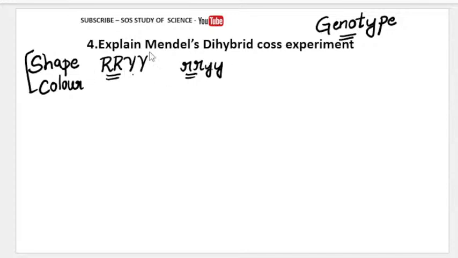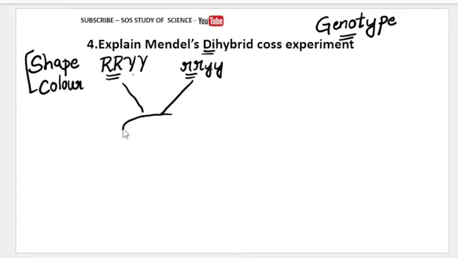Okay, so that is why it is called dihybrid. Di is nothing but two. So what did he do? So Mendel took these two and cross pollinated them. He has cross pollinated the round yellow seed with the wrinkled green seed.